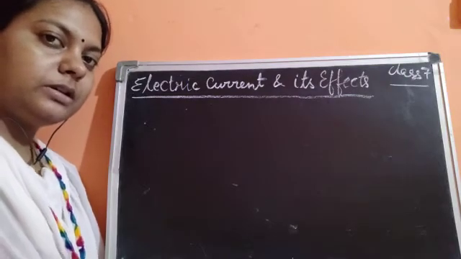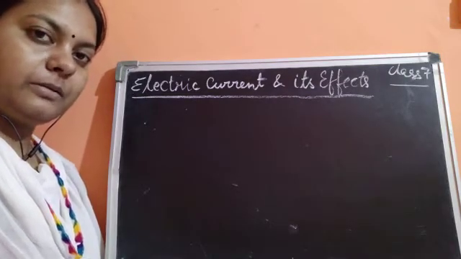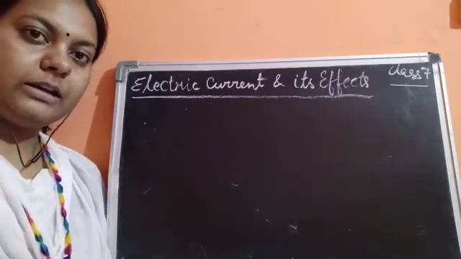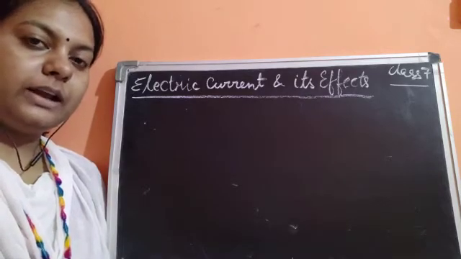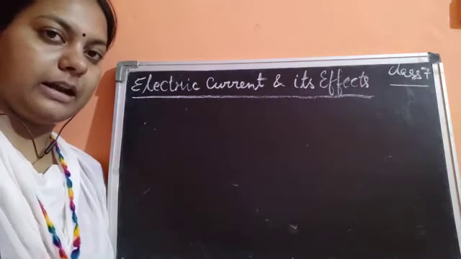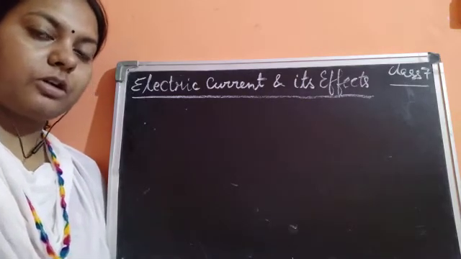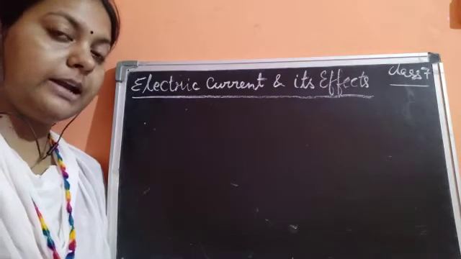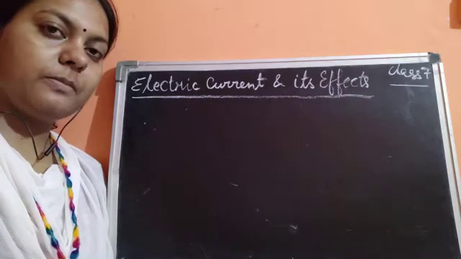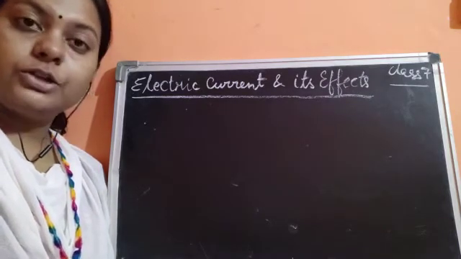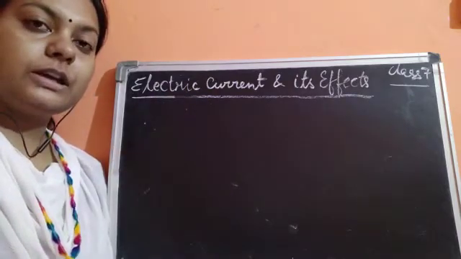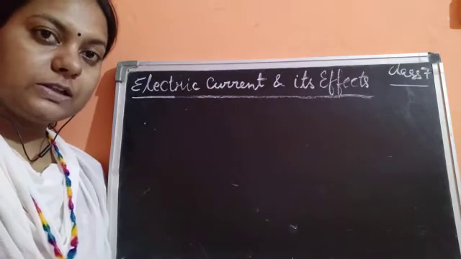So we started the lesson by understanding the meaning of the word electric current, where I told you that there are two types of charges and the flow of charges is known as the current. Current means a continuous movement of any object. For example, it could be water current or air current. Here we are talking about the electric current, so current means a continuous flow of charges.